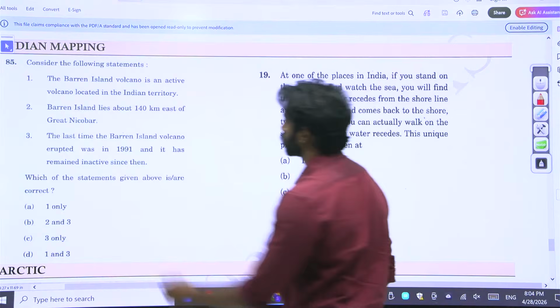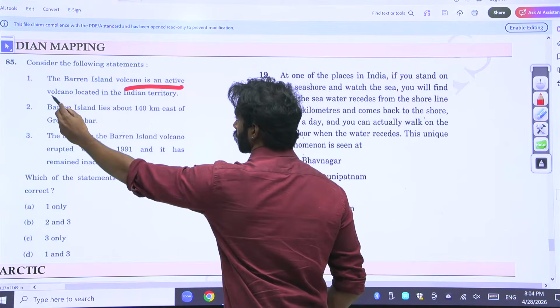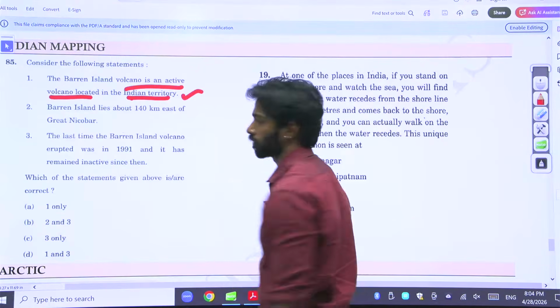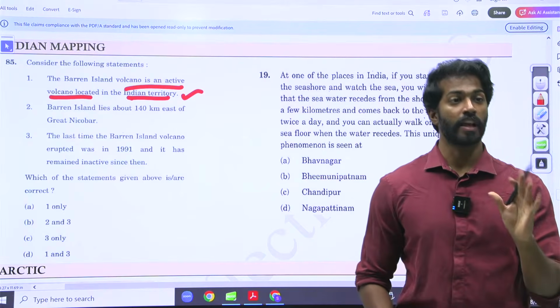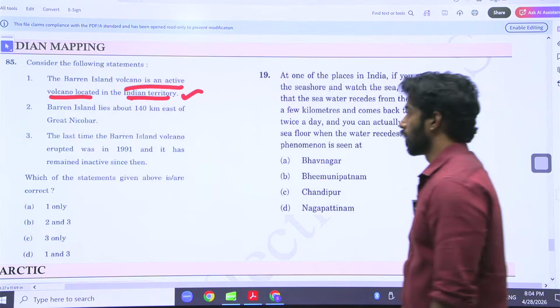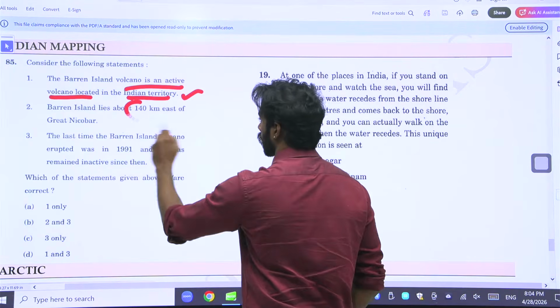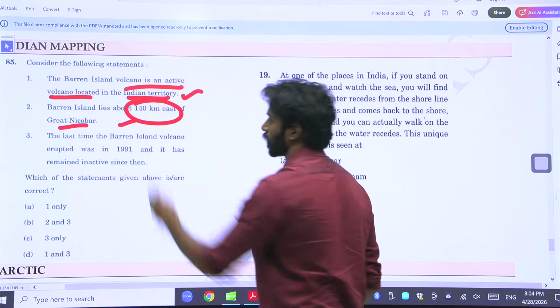The Barren Islands is a volcano which is active and located in Indian territory. It's saying that Barren Island is an active volcano. Okay. Barren Island lies 140 kilometers east of Great Nicobar.